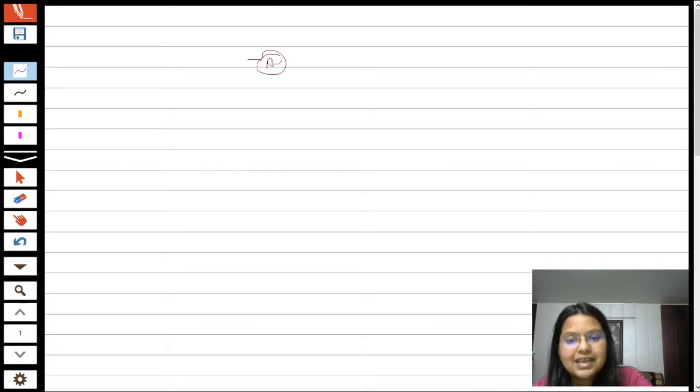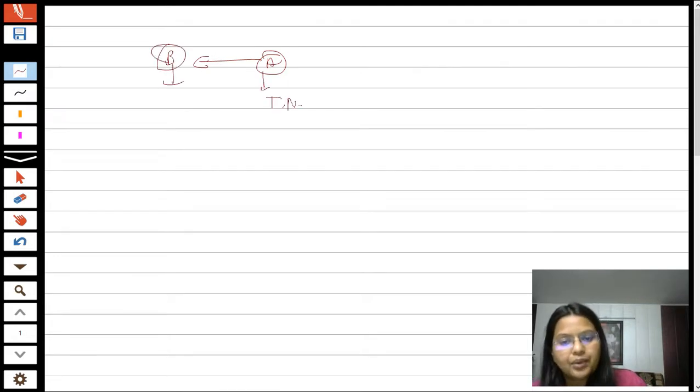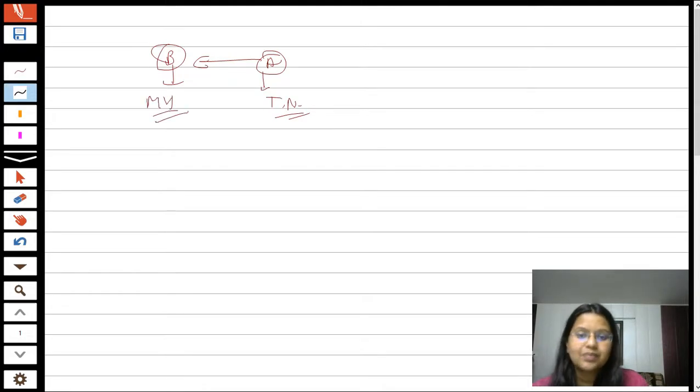For example, Mr. A has purchased some goods, some raw materials, from Mr. B. Mr. A was from Tamil Nadu and Mr. B was from Maharashtra. It means it was an interstate sale, because the person of Maharashtra is supplying to Tamil Nadu, so the location and place of supply are in different states.